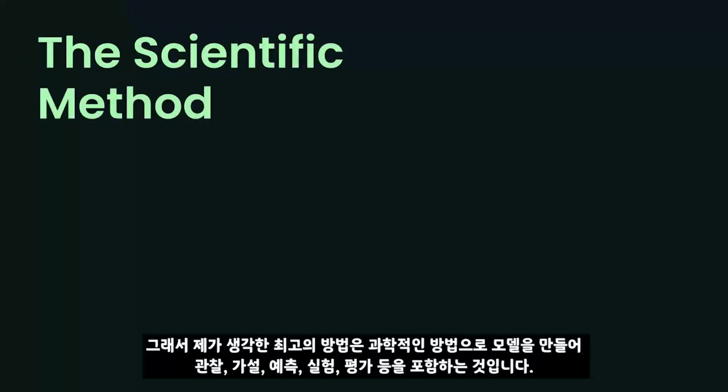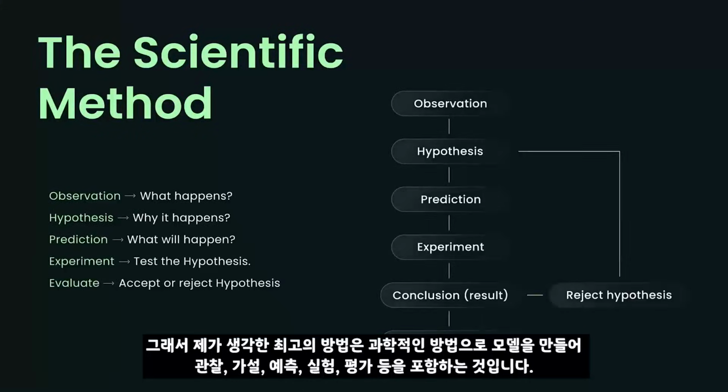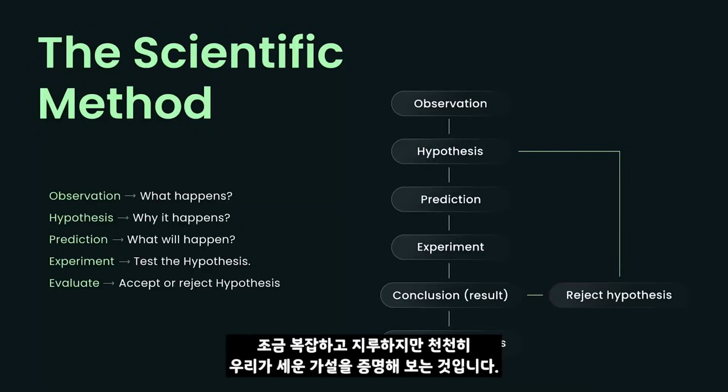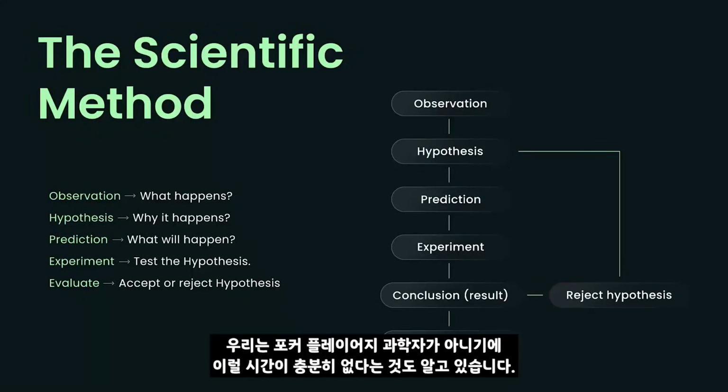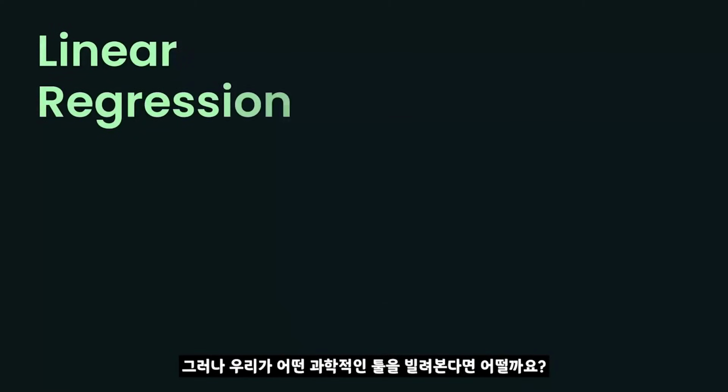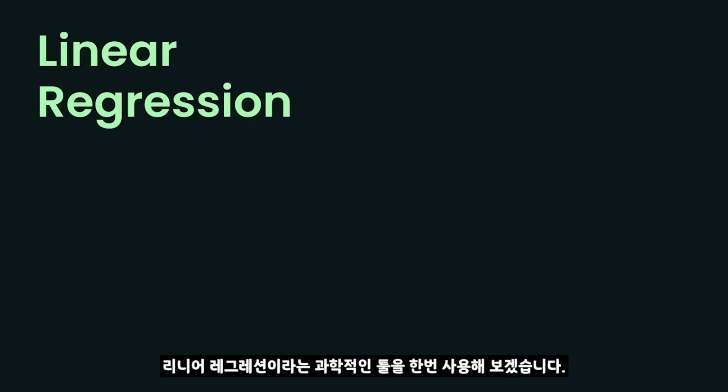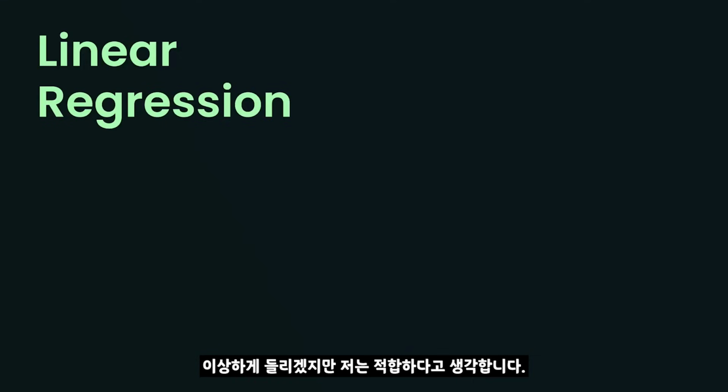The actual best way to build a model is using the scientific method, which involves observation, hypothesis, prediction, experimentation, and evaluation. This is a long and iterative process that involves doing many experiments and slowly refining your hypothesis over time. But we're poker players, not scientists, and ain't nobody got time for all that. However, I will borrow one of their tools for this video. We're going to borrow just one instrument from the scientist's toolkit, and it's called linear regression, which sounds terrifying, but all it means is just fitting a line through some dots.